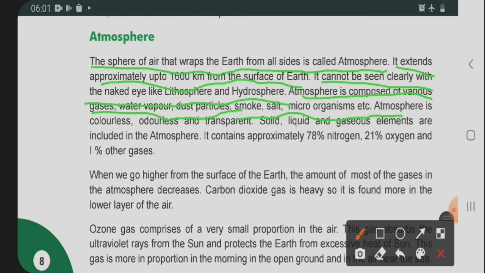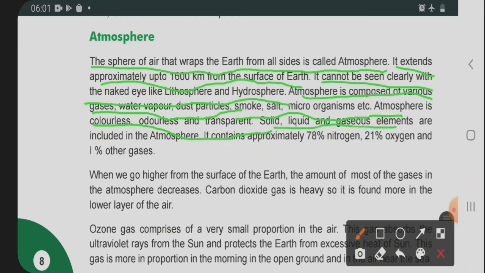the atmosphere is composed of various gases. In the atmosphere there are various gases, water vapor, dust particles, smoke, salt, then microorganisms, etc. The atmosphere is colorless, odorless and transparent. So we cannot see the atmosphere because it is colorless and transparent, and we can't touch it, it is not seen with our naked eyes. It is also odorless, meaning we can't smell it, it has no smell.